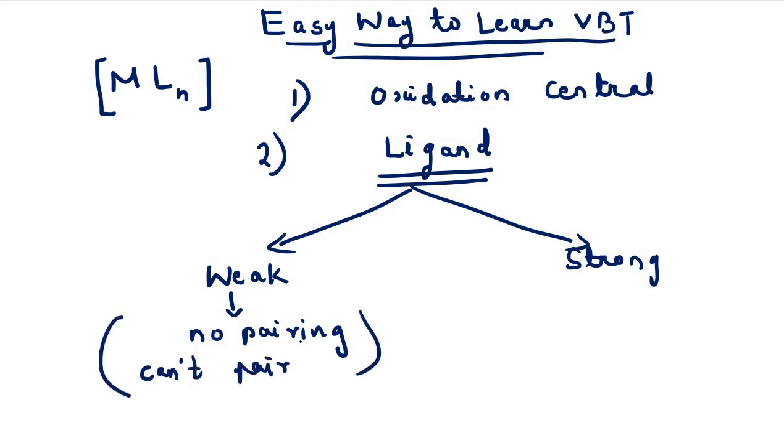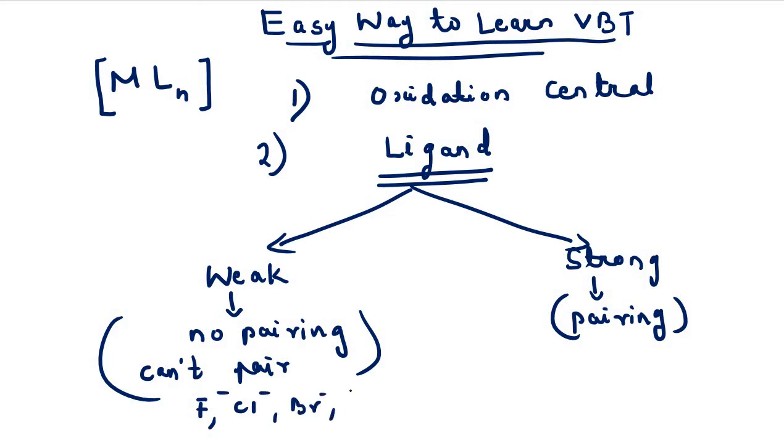Whereas strong field ligands are capable of pairing. Examples of weak field ligands are F minus, Cl minus and Br minus. In the case of strong field ligands, an example is CN minus. Similarly, CO is a strong field ligand.